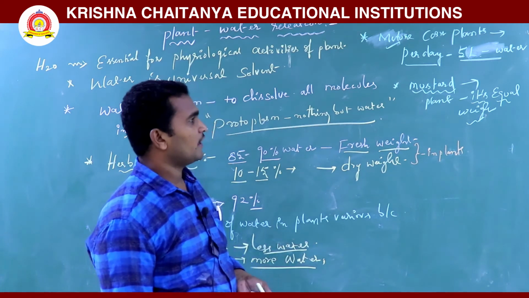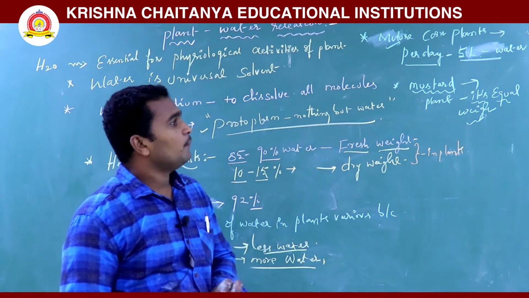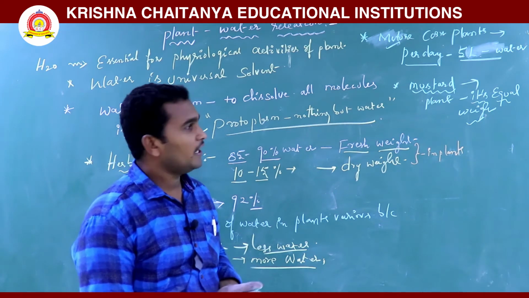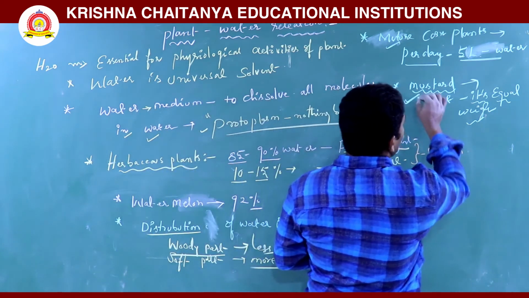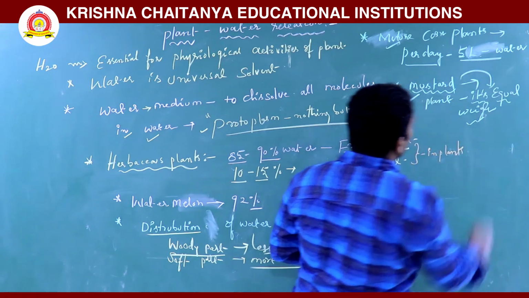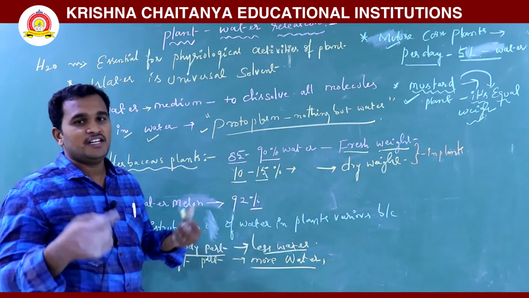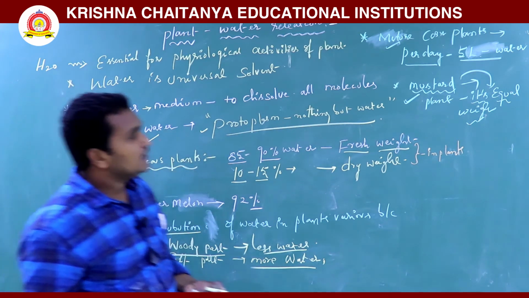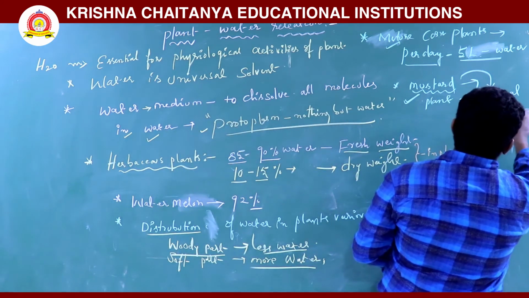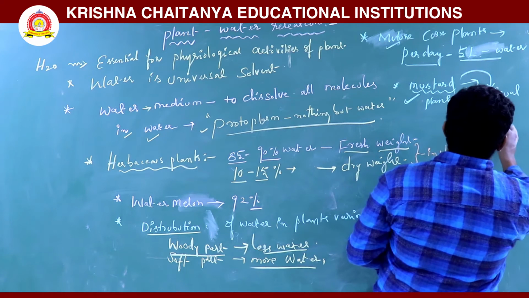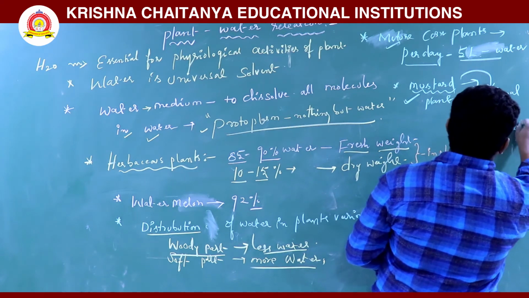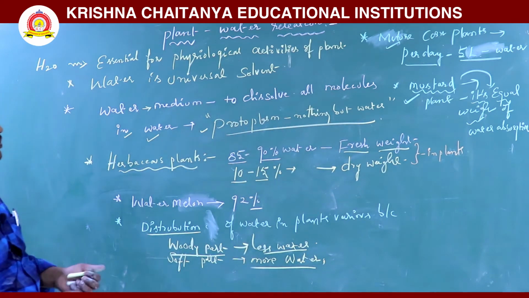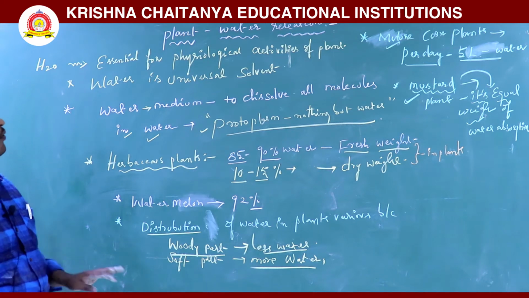So the mustard plant continuously absorbs water equal to its own weight. However much the plant weighs, that amount of water it absorbs. So this is also what we see in plant and water relations.